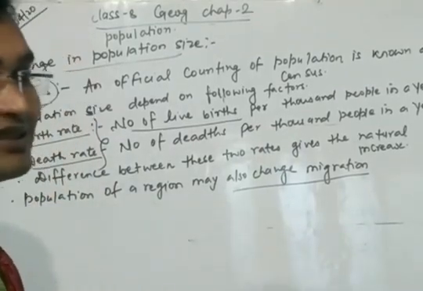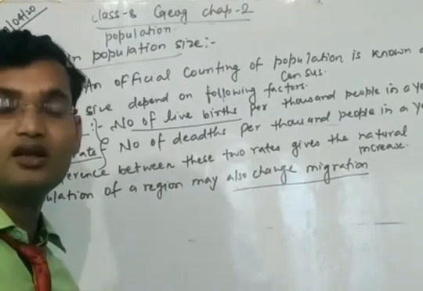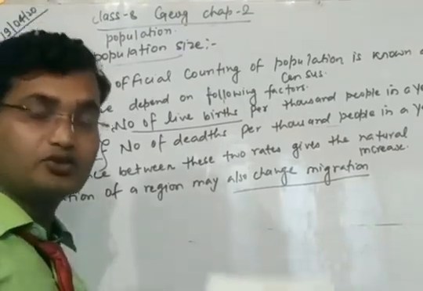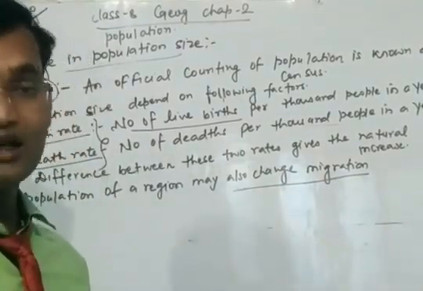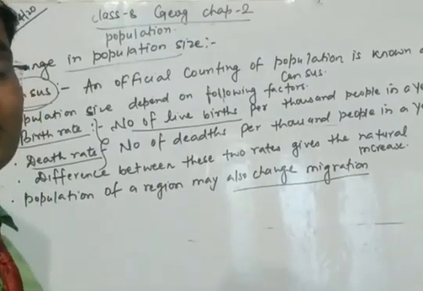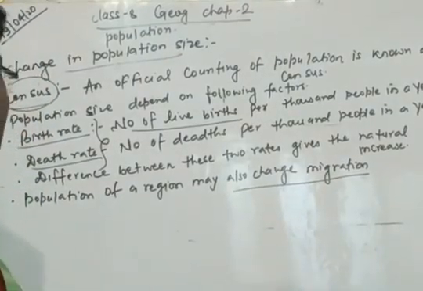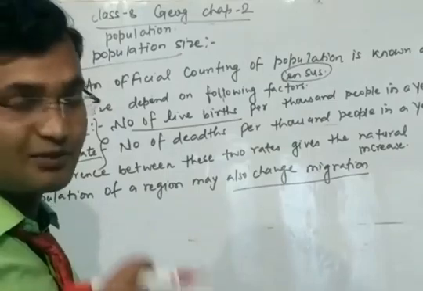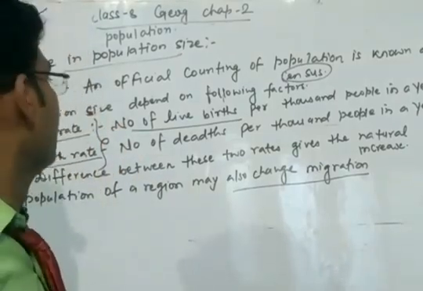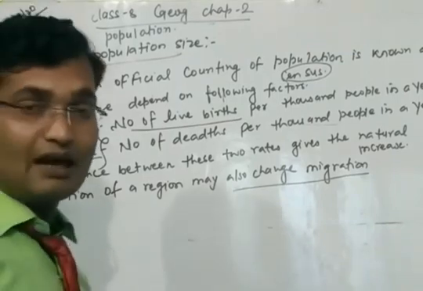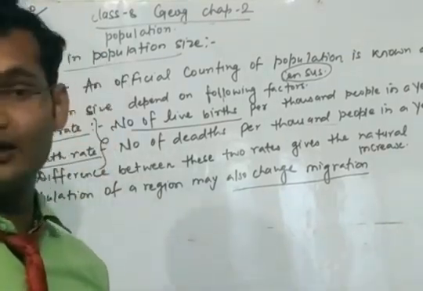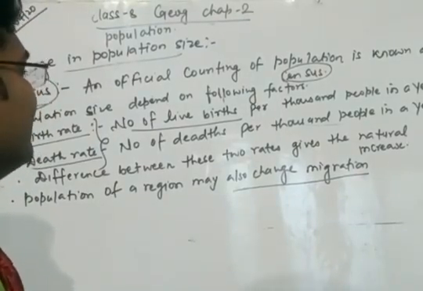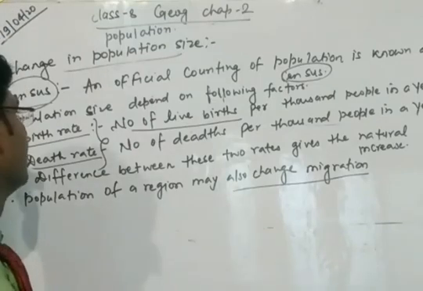What is census? Means an official counting of the population of a country, of a state, or of a village in a year. Means what number of people is present in the country. If it is counted officially, then it is known as census. Census is a board. You can say census board. According to the census of 2011, the population of India is about 124 crores. Now it will change.